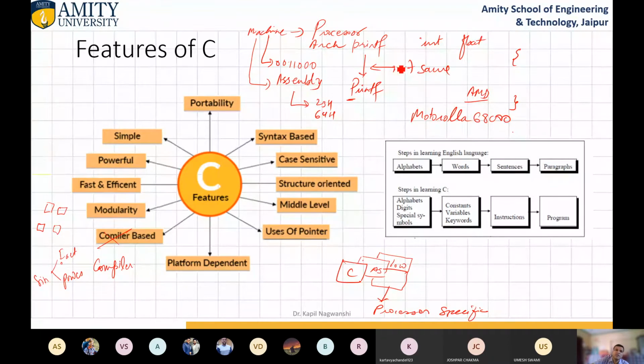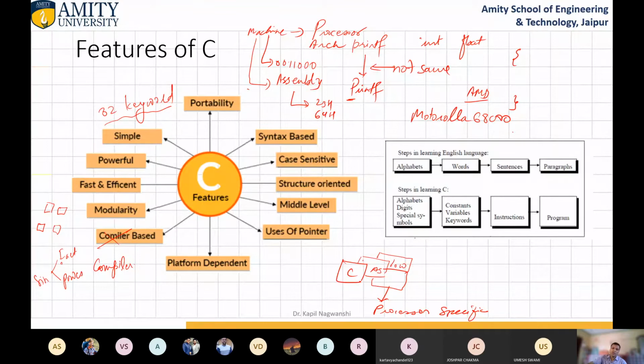It is simple. Why simple? Because it uses only 32 keywords. Its dictionary consists of only 32 words. So this is the beauty of programming.